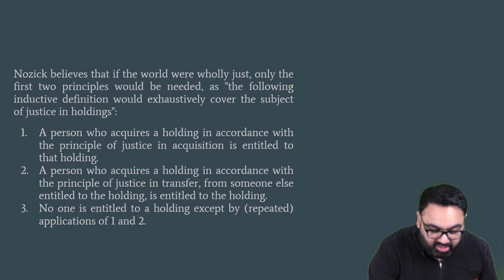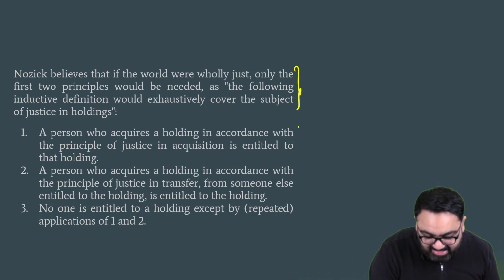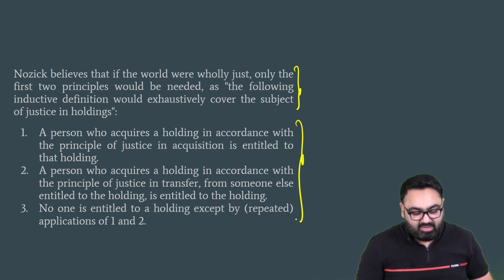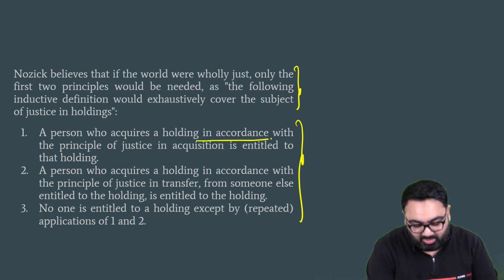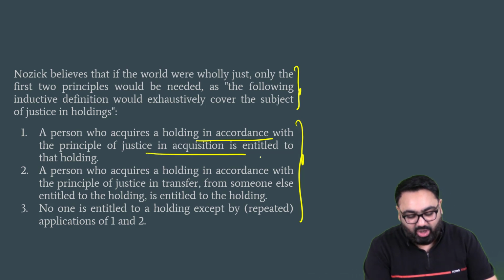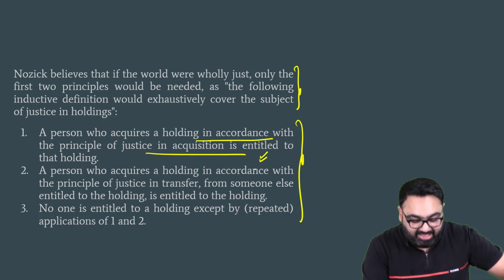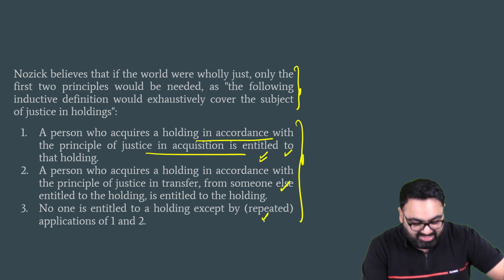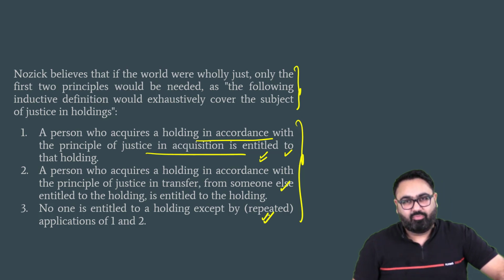Robert Nozick's theory can be defined, and these three principles, if you want to expand them, can be expanded like this. First, the person who acquires property as per the law is entitled to hold that. Second, they can transfer that. And third, as I said, no one can take it away from them.